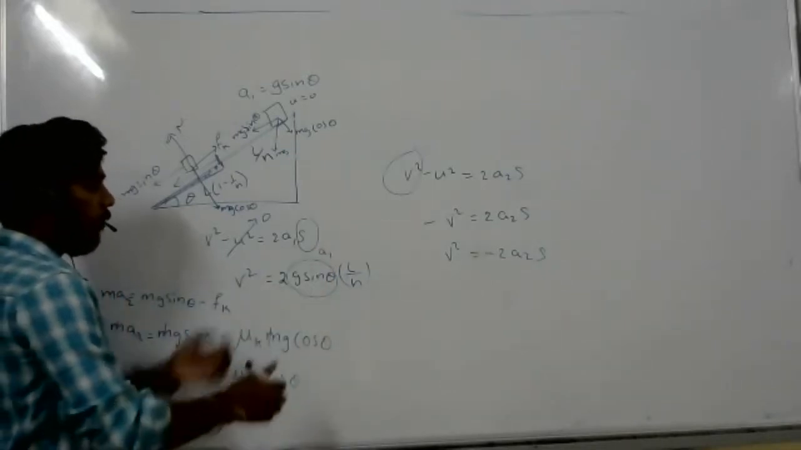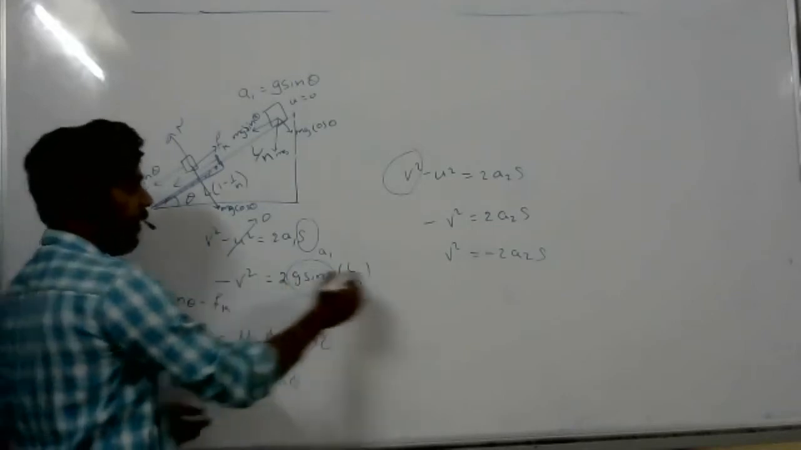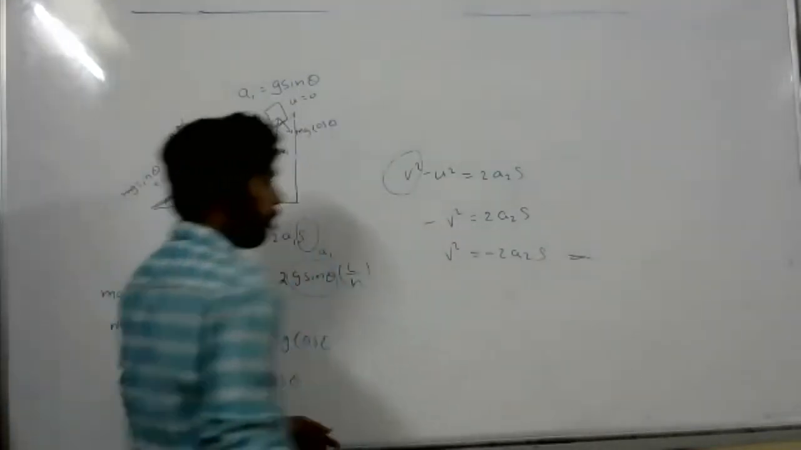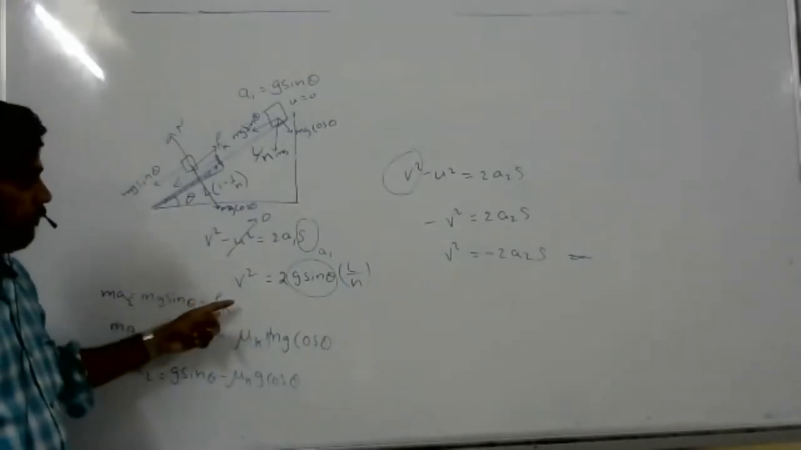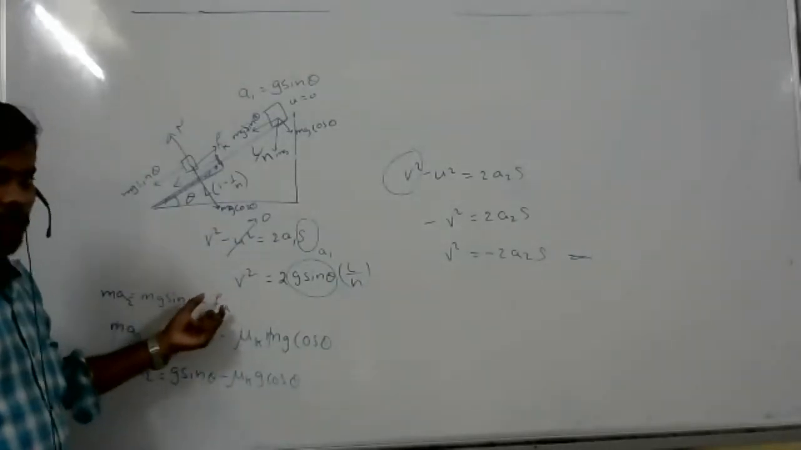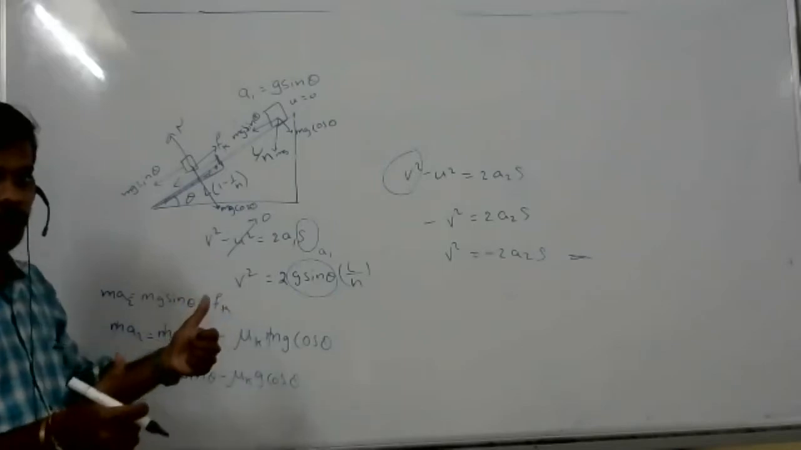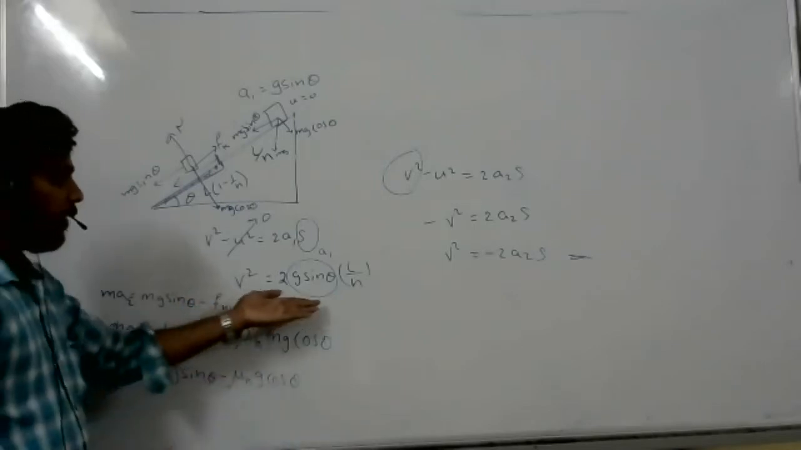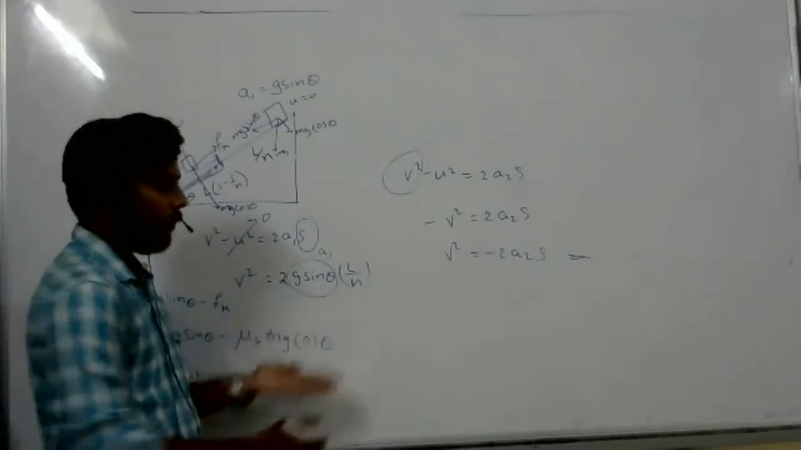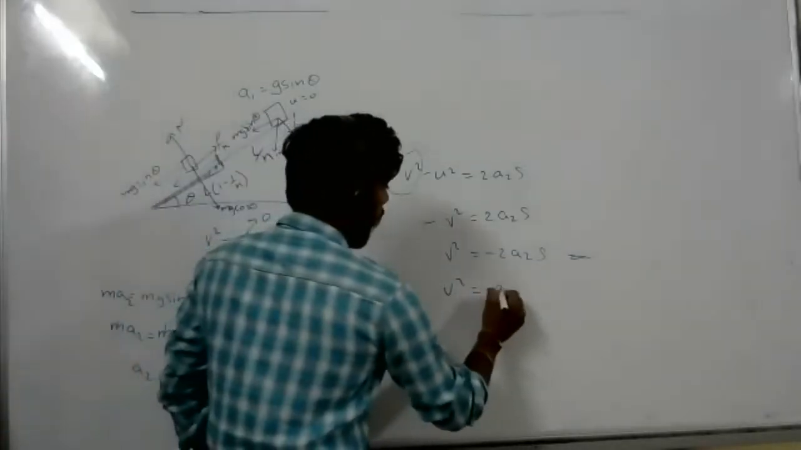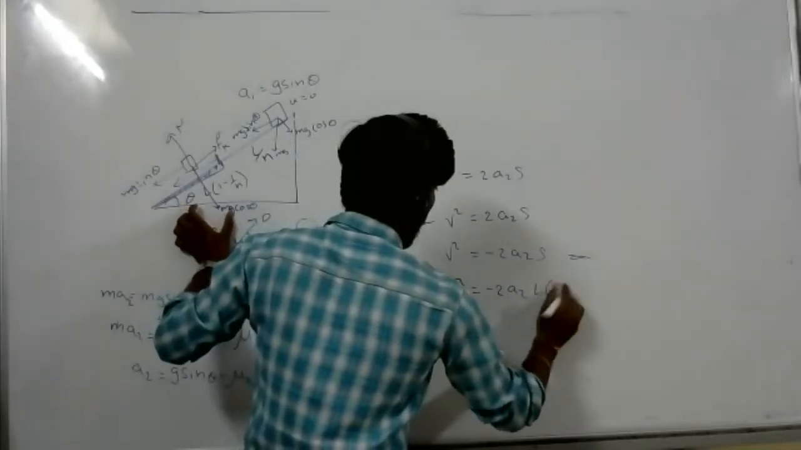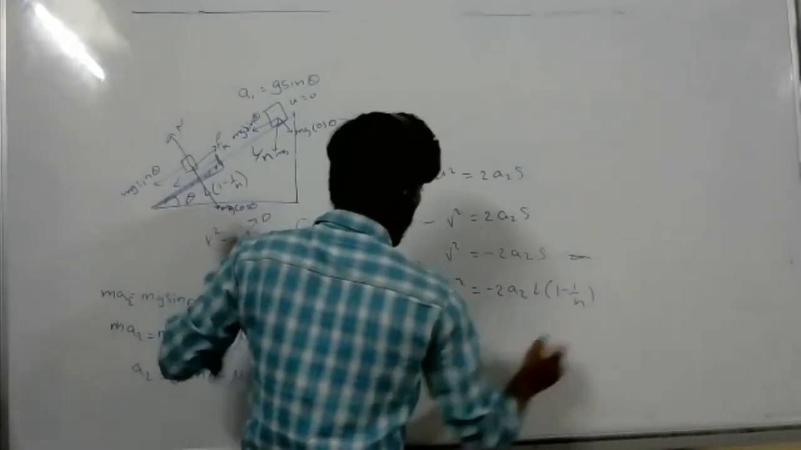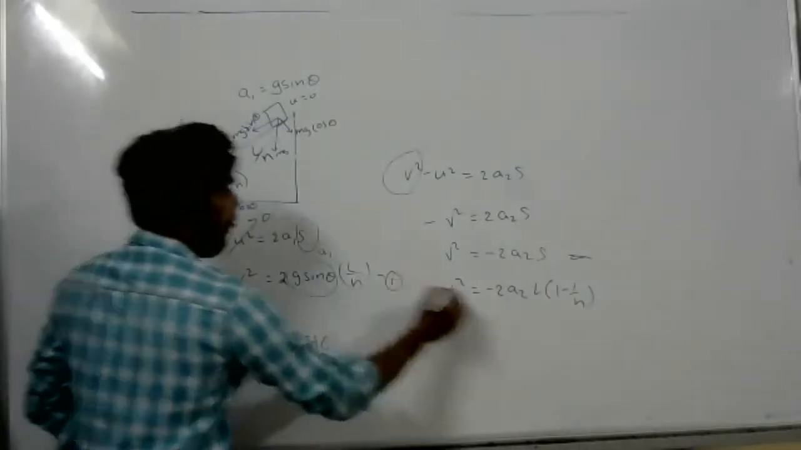Okay. Now both left hand sides are equal, right? Here v square is equal to minus 2 a2 s, and s2 is nothing but L into 1 minus 1 by n. That's all. It is equation 1 and it is equation 2, right?